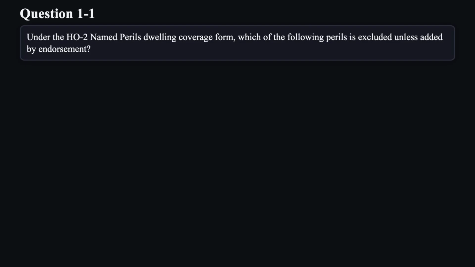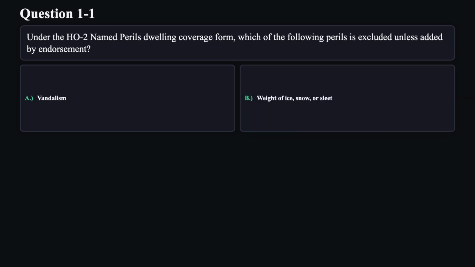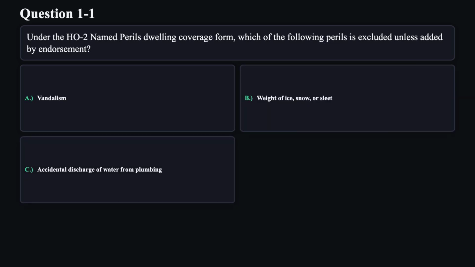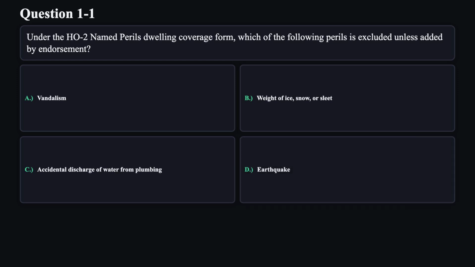Under the HO2 named perils dwelling coverage form, which of the following perils is excluded unless added by endorsement? A. Vandalism. B. Weight of ice, snow, or sleet. C. Accidental discharge of water from plumbing. D. Earthquake. A countdown circle appears in the top right.